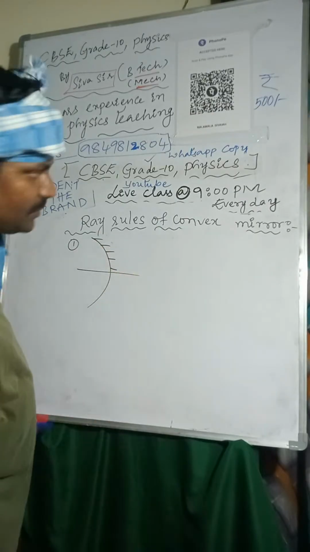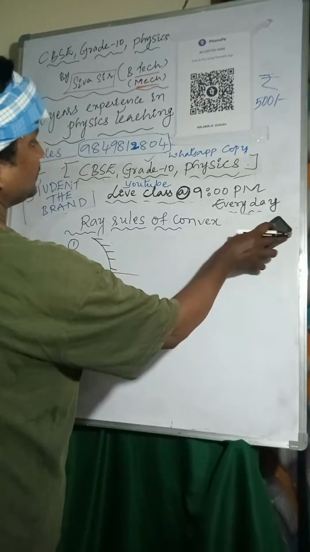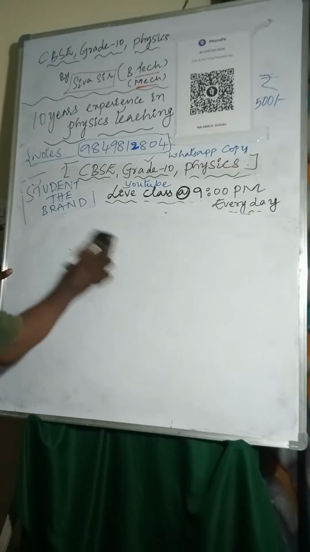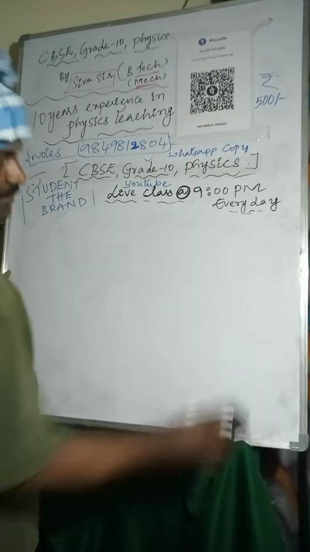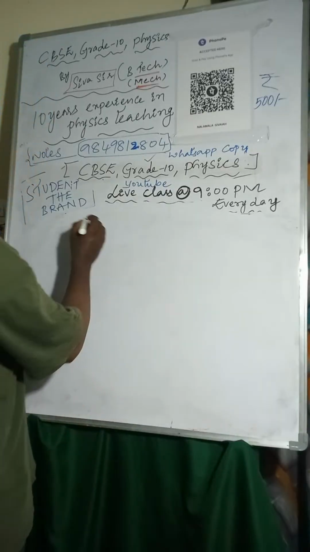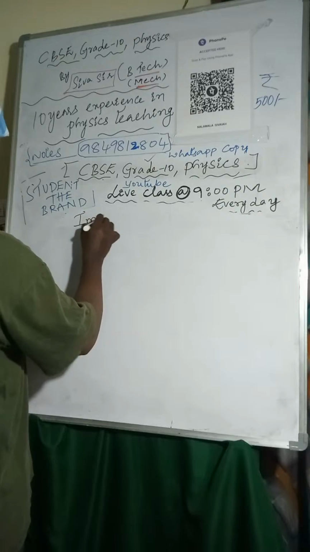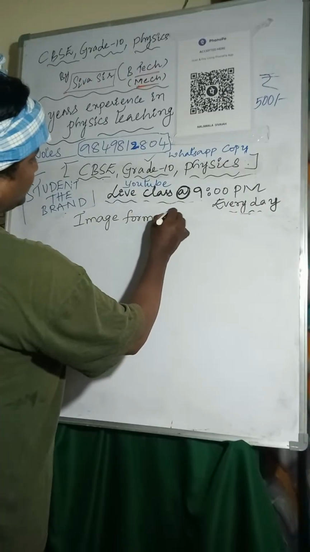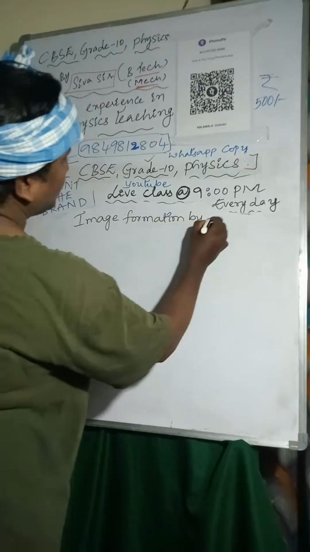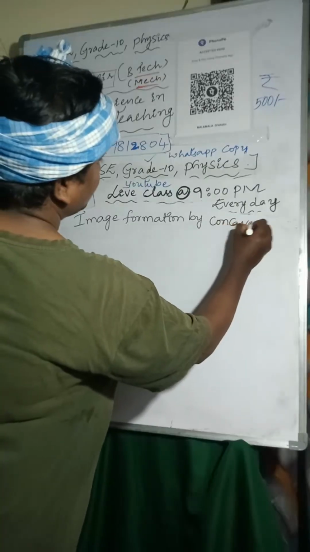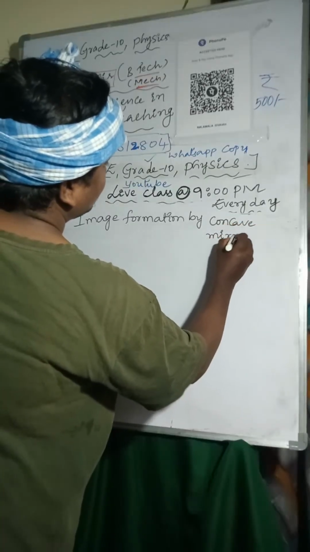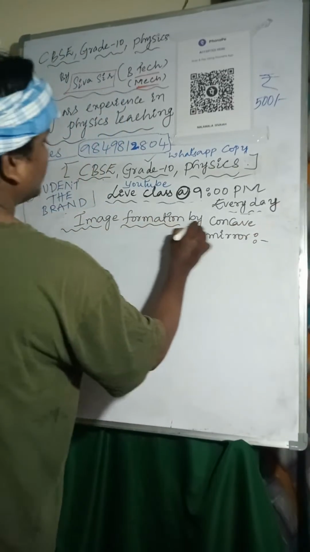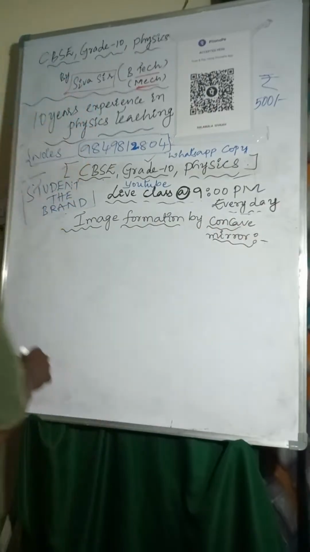These are not the ray rules; we are discussing image formations by the concave mirror.